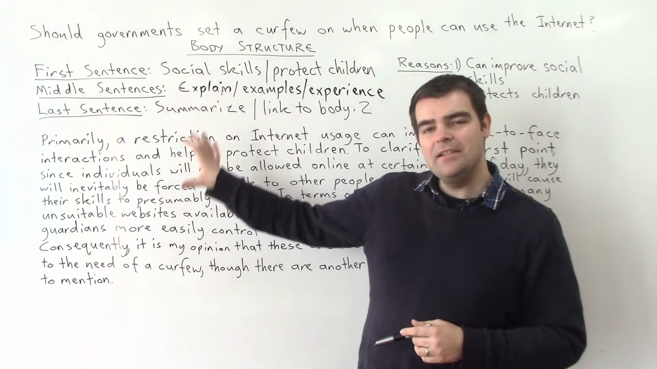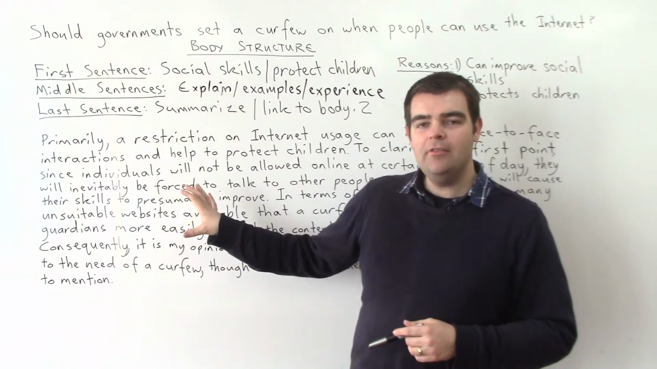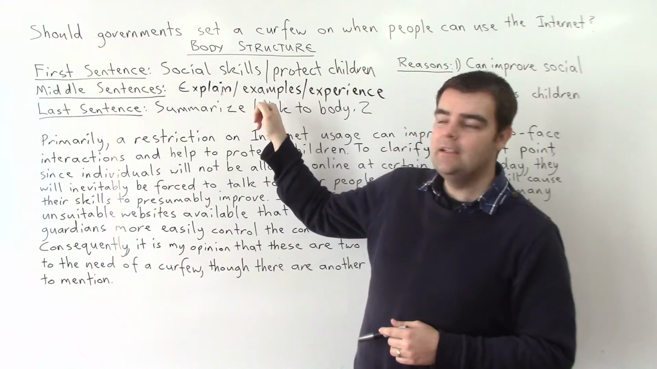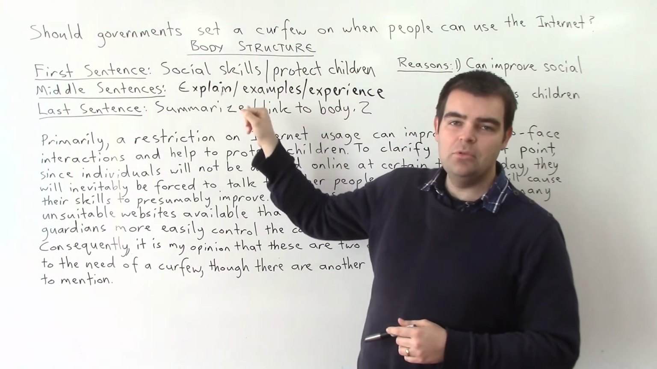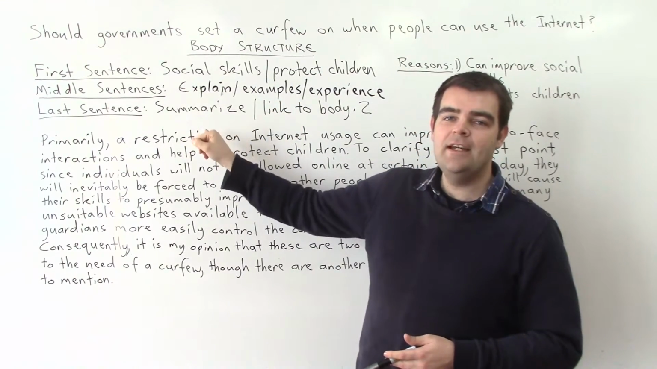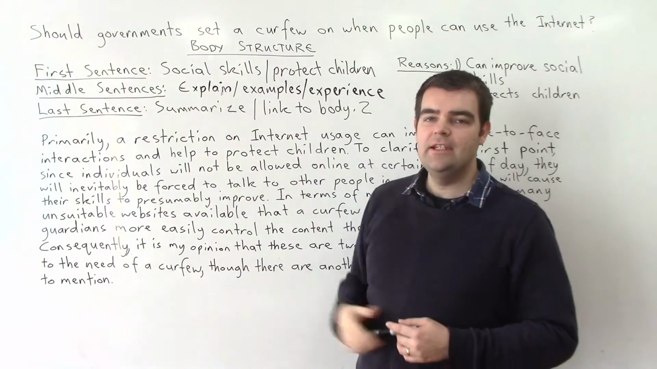So here we have the basic structure of a body paragraph. So we need to have the first sentence, which talks about the main reasons, and then we explain or give examples or some statistics or research, and then finally we need to summarize that. And for body one, it's always good to link into body two.